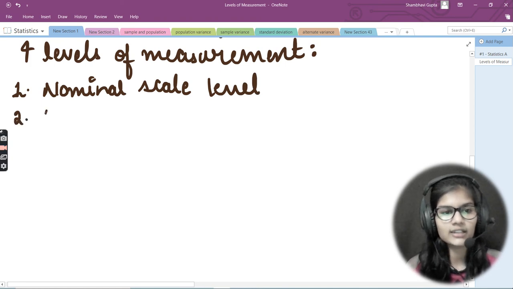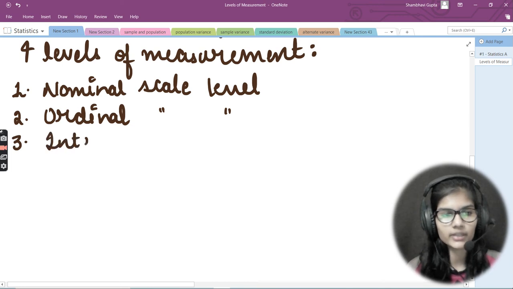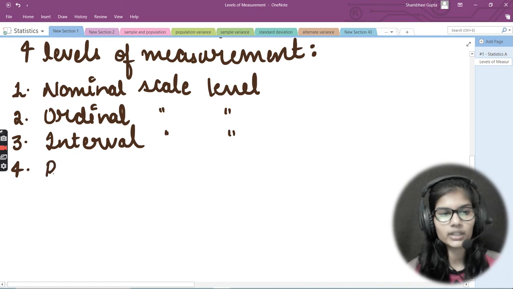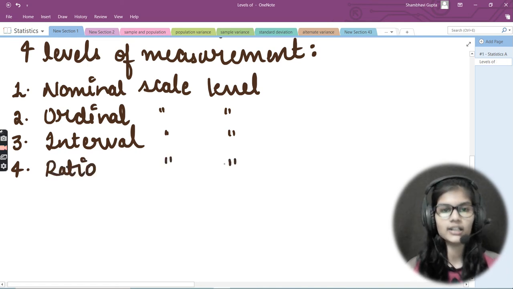The second one is the ordinal scale level. So I will simply write here ordinal, and scale level remains the same. Next we have the interval scale level. So I would write interval, and scale level remains the same. And what about the fourth one? The fourth one we have here is ratio, and that is a scale level. Okay.